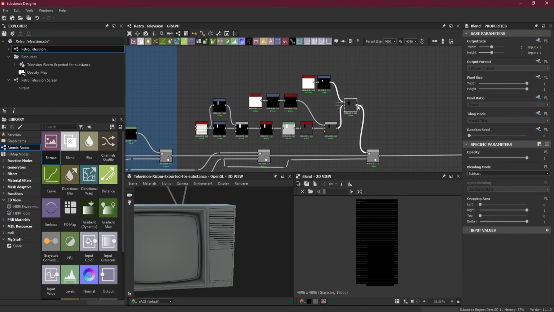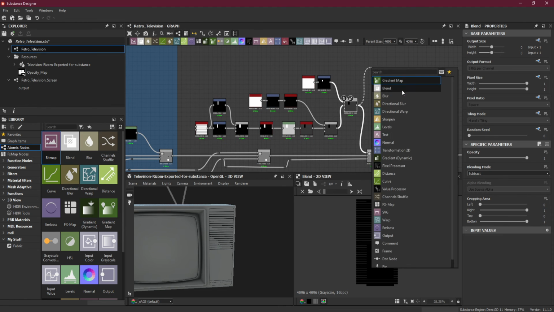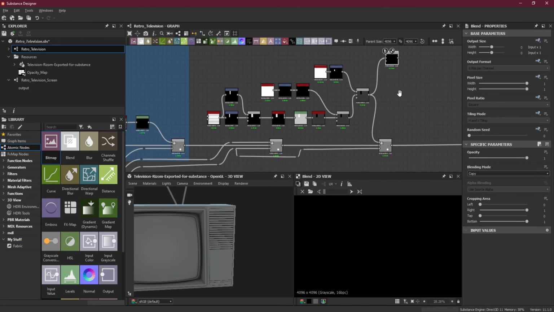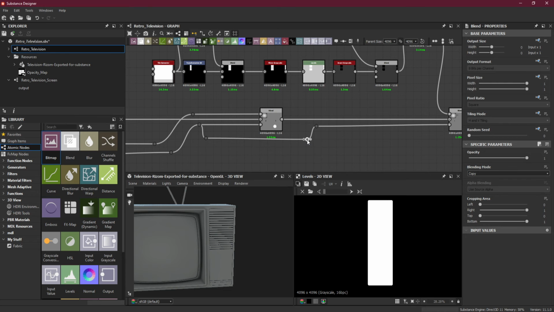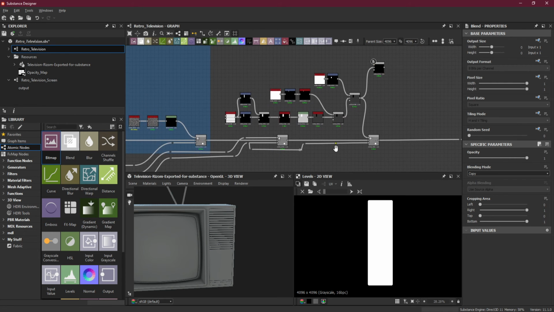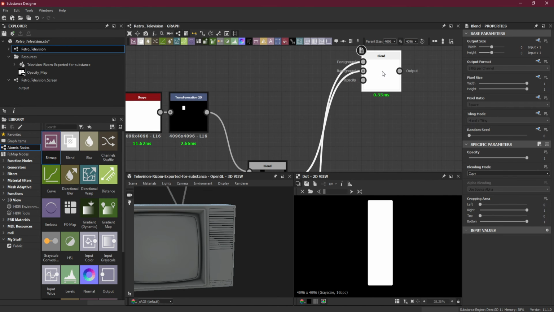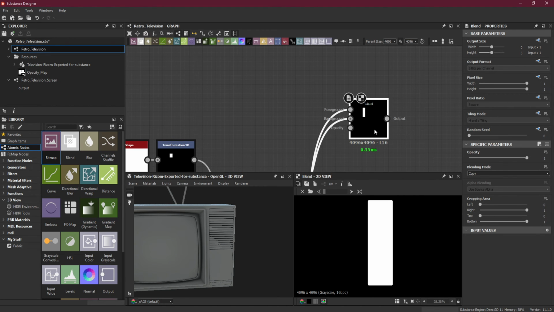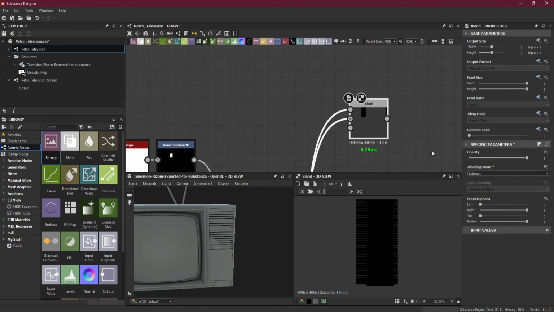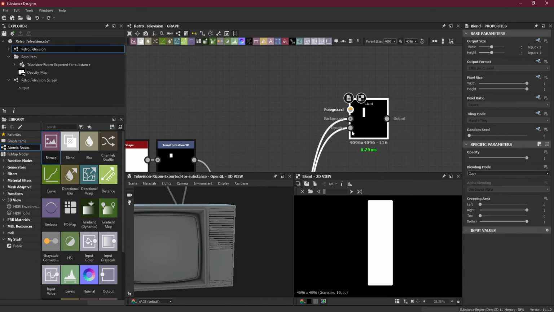So I will take the output of it and add a blend node to it. And I will take this opacity mask and connect it to the foreground of this blend node, which I just created. And what I will do here is use subtract. Okay. Or no, not subtract. Let's put this in the opacity mask.